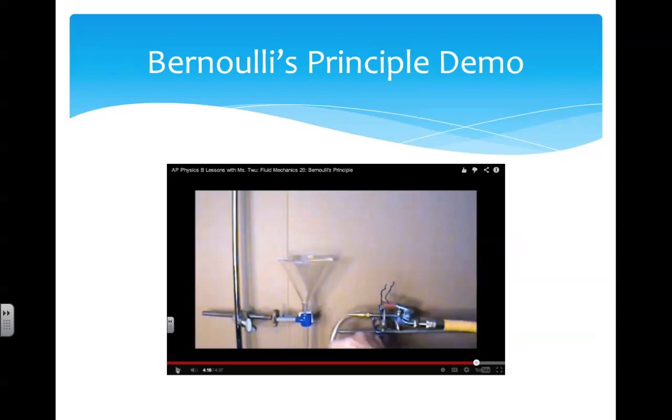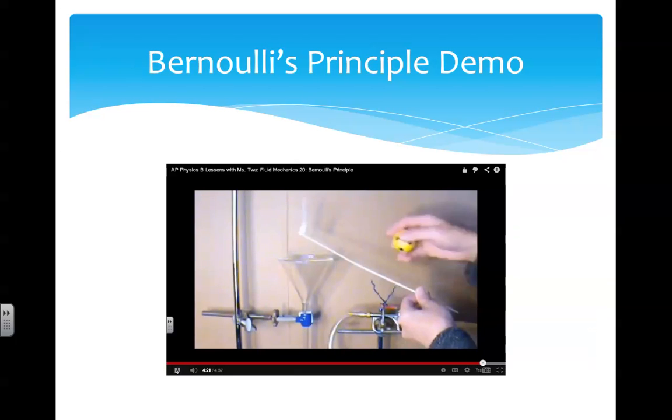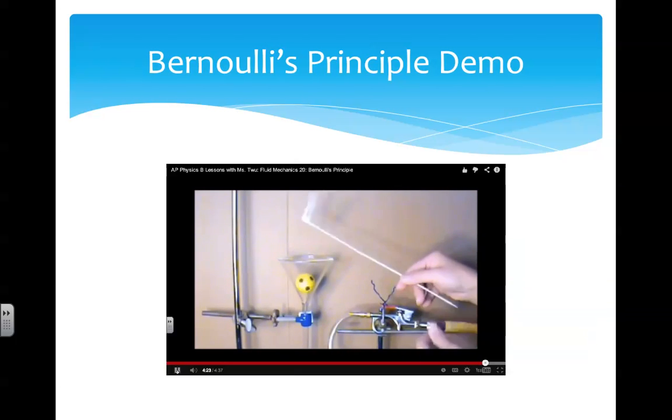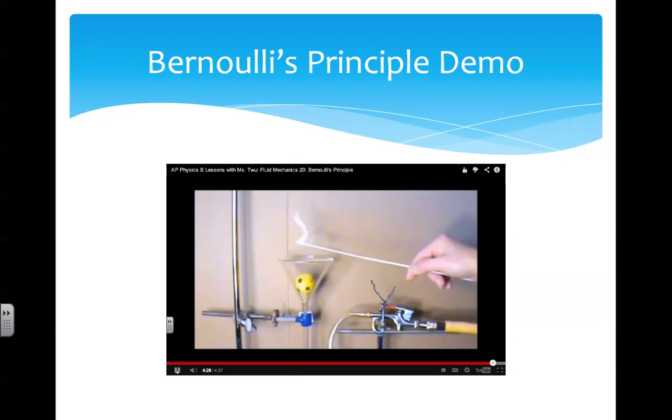In our first example, a hose is attached to an air compressor at one end and a funnel at the other. As we can see, the air is certainly being pushed out through the funnel. However, when a ball is placed in the funnel, we would expect the air to push the ball out of the funnel, but instead, the ball remains inside the funnel.